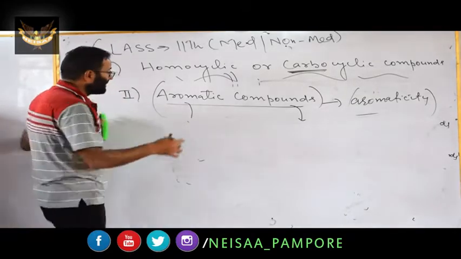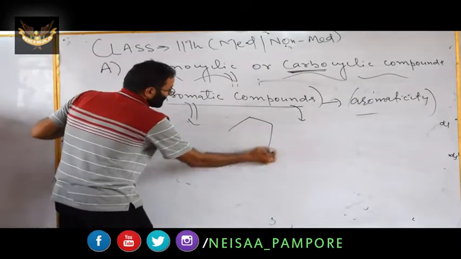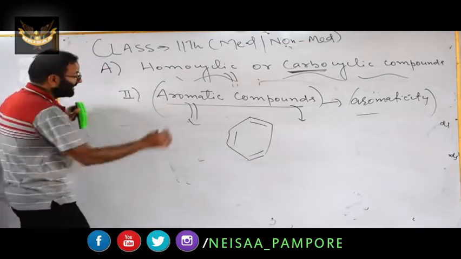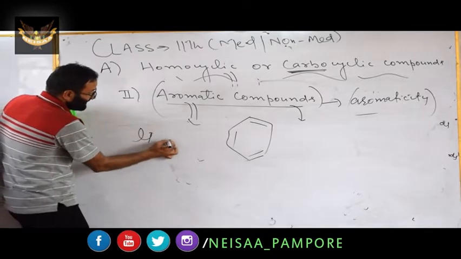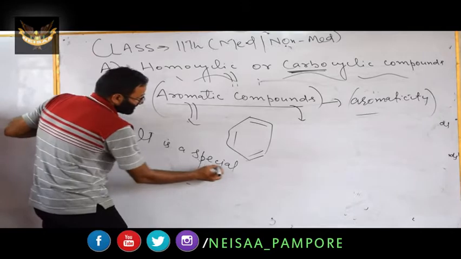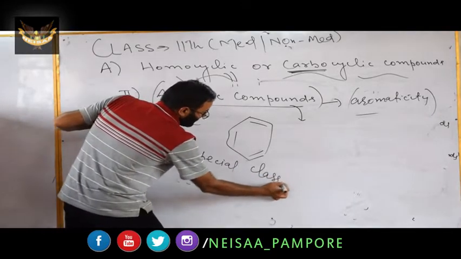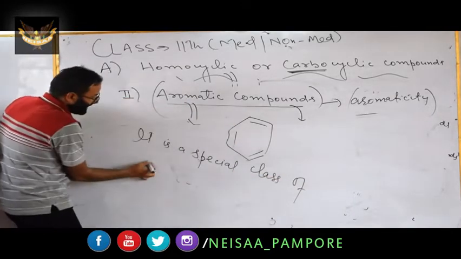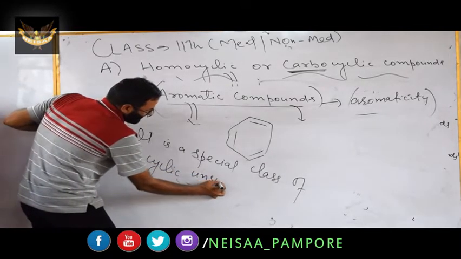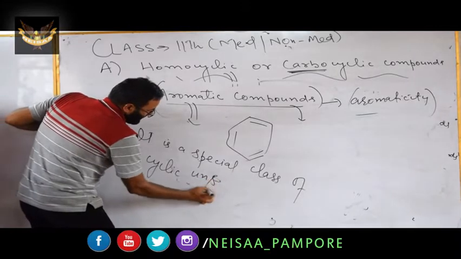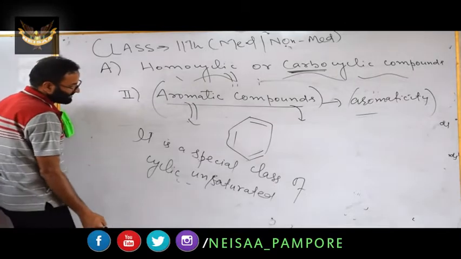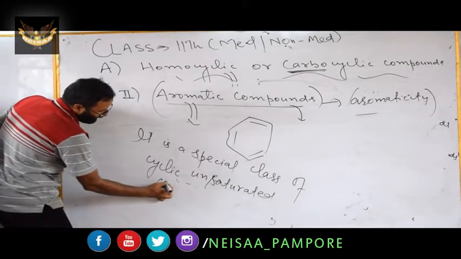You can also remember this. For example, if you take the case of benzene, with alternate single and double bonds, you can mention it is a special class of cyclic unsaturated system.